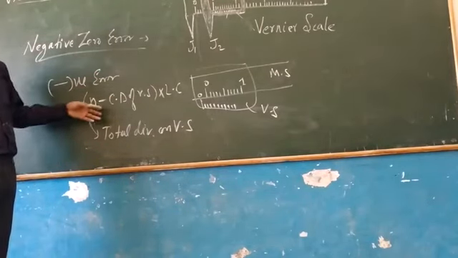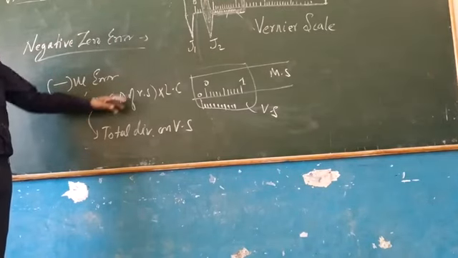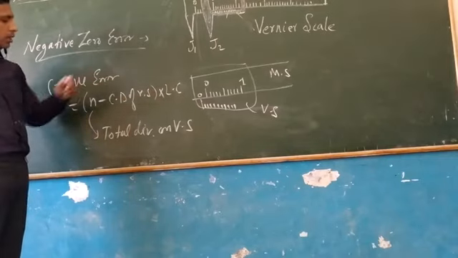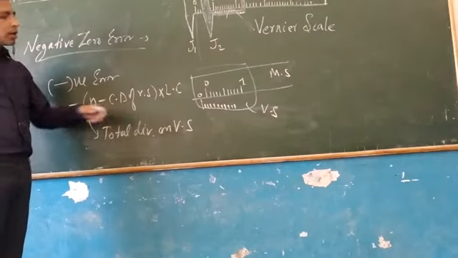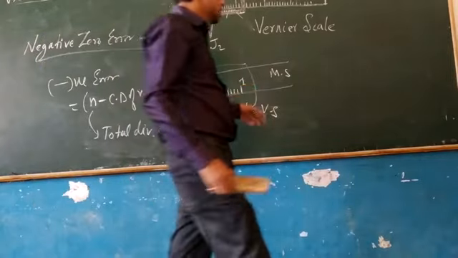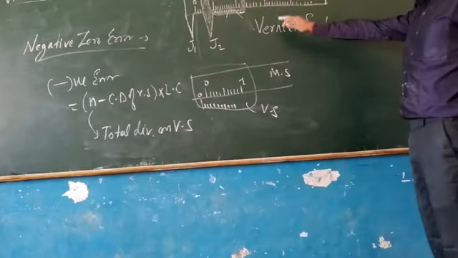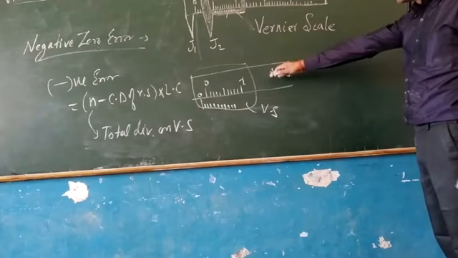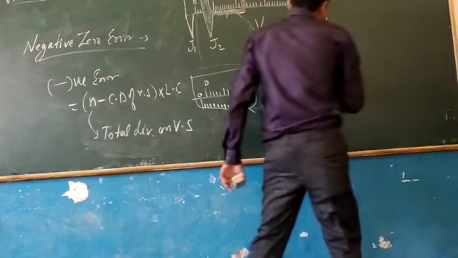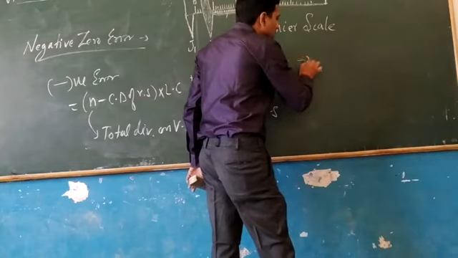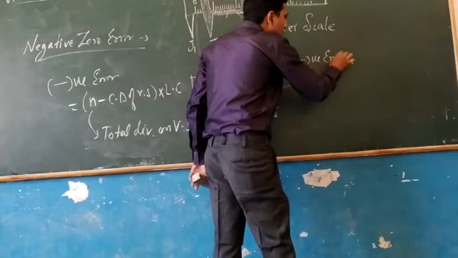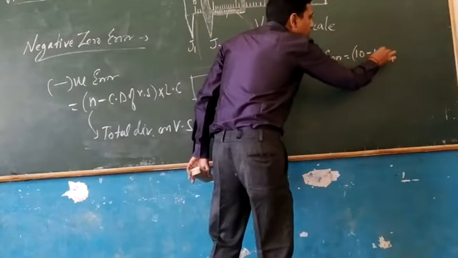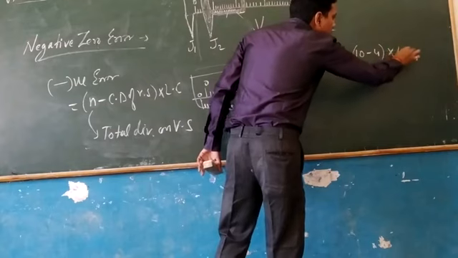In positive error, it is directly the coinciding division of vernier scale into least count. Here, for negative error, n minus coinciding division of vernier scale into least count, where n is the total number of divisions on vernier scale. So in this case, there are 10 divisions, and suppose again the fourth division is coinciding with any division of main scale, then the negative error will be equal to 10 minus 4 multiplied by least count.